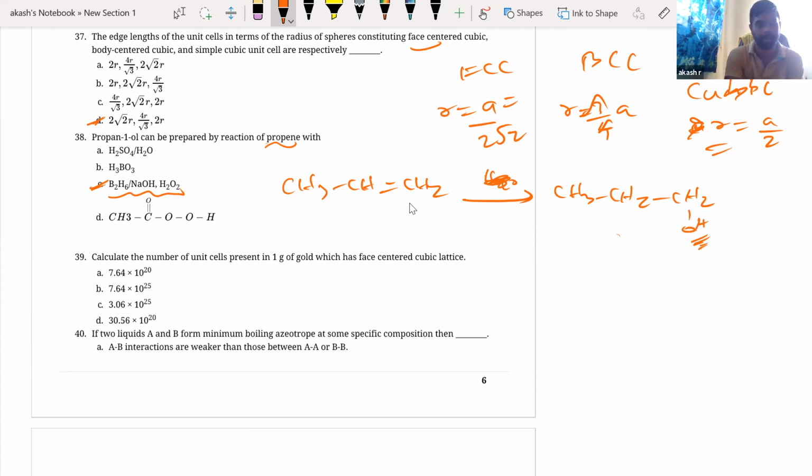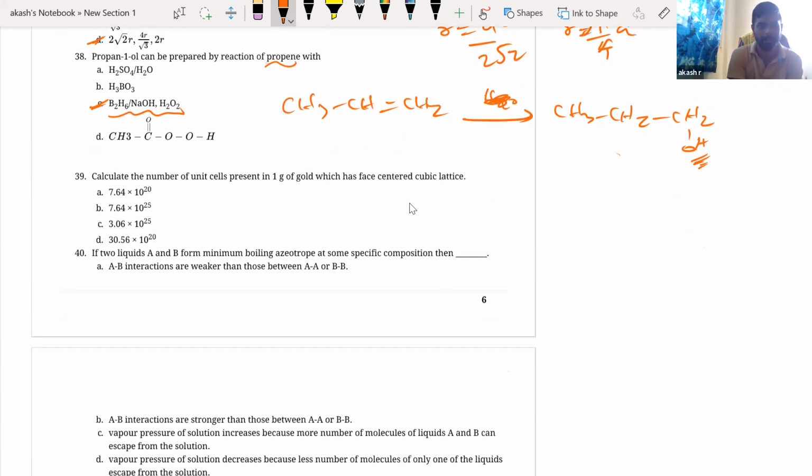Okay, next. Calculate the number of unit cells present in 1 gram of gold, which has a face-centered cube. I think we have already done this question in the previous test. Guys, do you remember that? We discussed it, I think. Yes? No? Do you guys remember? So can you explain it once?